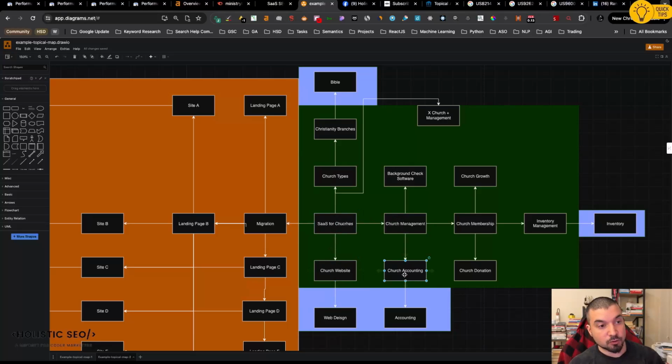Then here we have church accounting, then accounting. If you create this one, it means that you are going for a somewhat different subject. The websites already ranking for this subject, clustered under this specific topic, already have a huge amount of historical data and a really good amount of relevance.